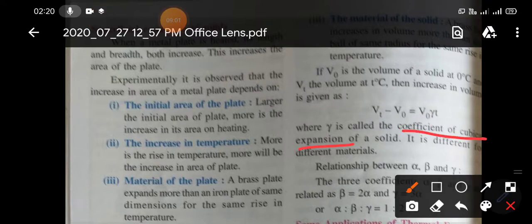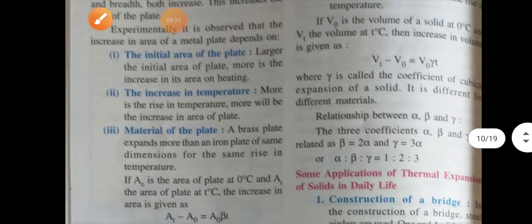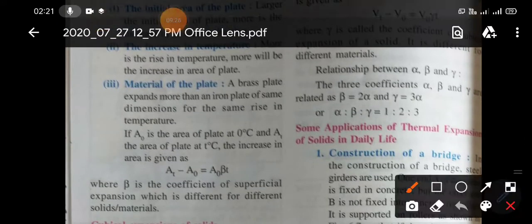In case of superficial expansion, we found the coefficient of superficial expansion. So here we have a coefficient of cubical expansion, and this coefficient depends on the material. And T is the temperature. So this relation you have to remember. And there is a relation between alpha, beta and gamma. Alpha is the coefficient of linear expansion, beta is the coefficient of superficial expansion, and gamma is the coefficient of volume expansion or cubical expansion.